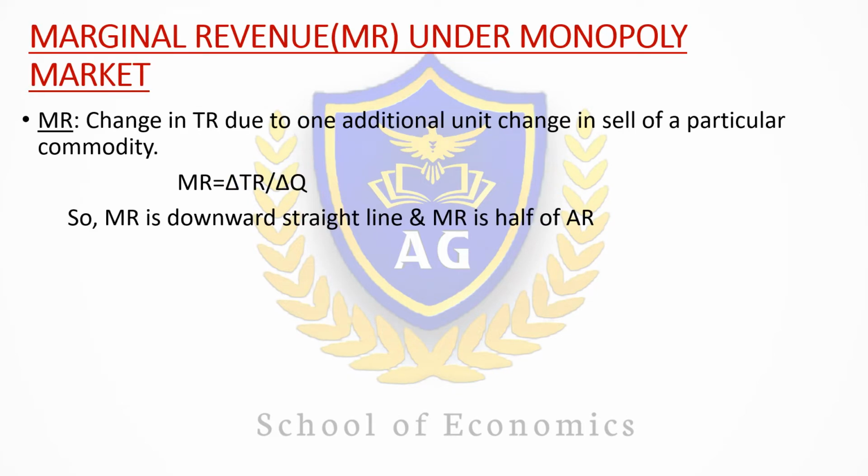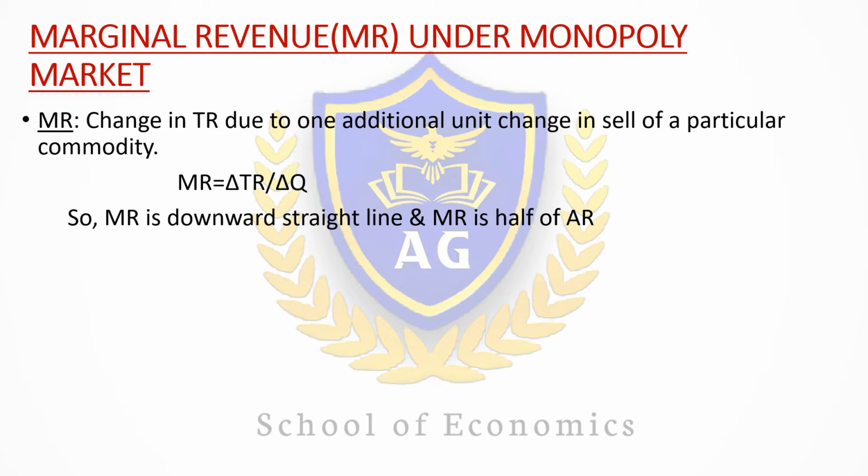Coming to the marginal revenue part of the monopoly market, marginal revenue or MR means the change in total revenue with respect to one unit change in sale of a particular commodity.